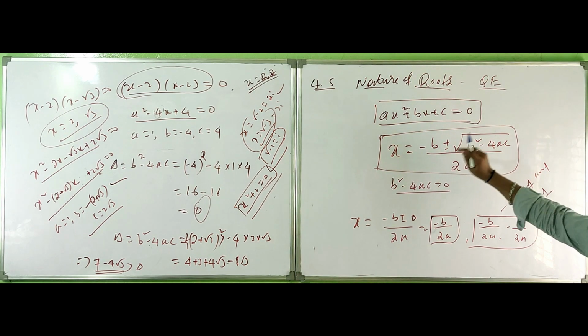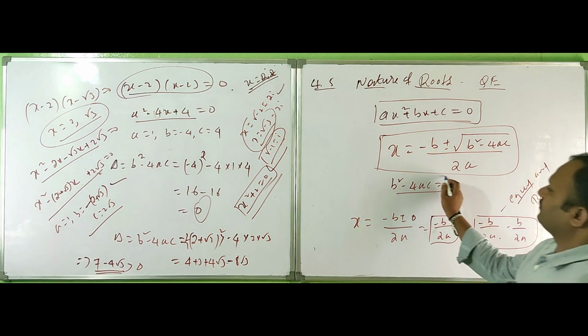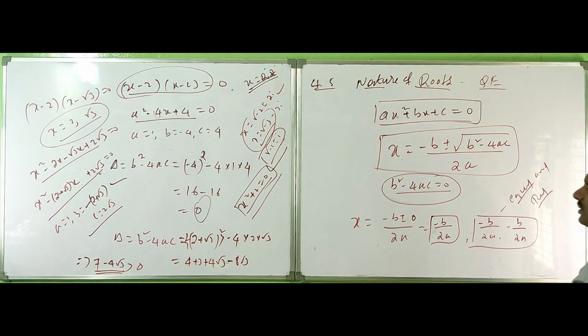If this is greater than 0, again we get different values: one for plus and one for minus. It depends on this term only. If greater than 0, we get different values. If less than 0, we get imaginary values.